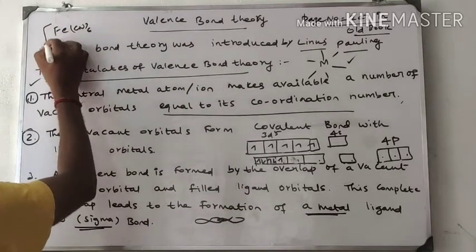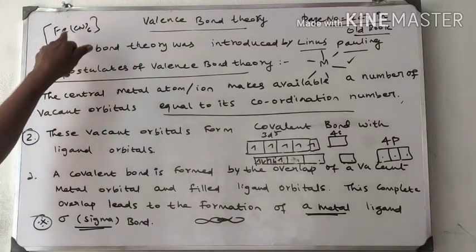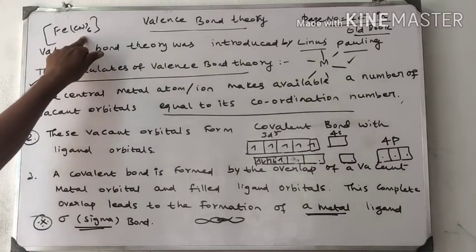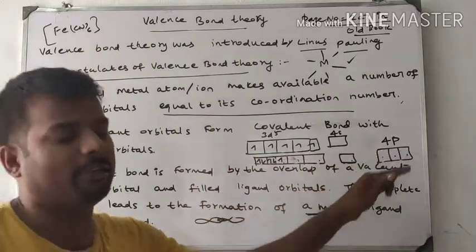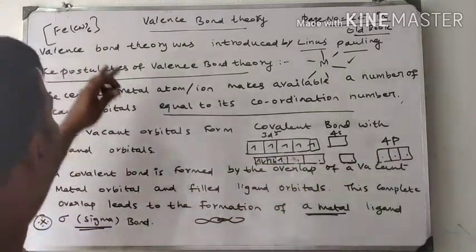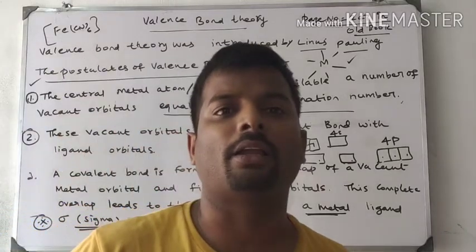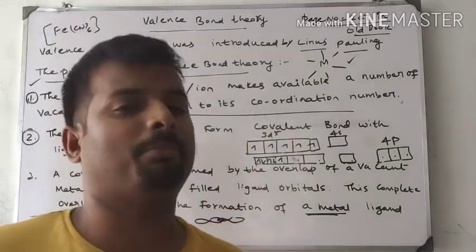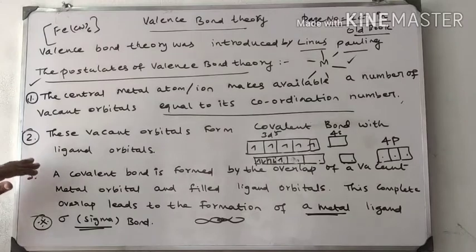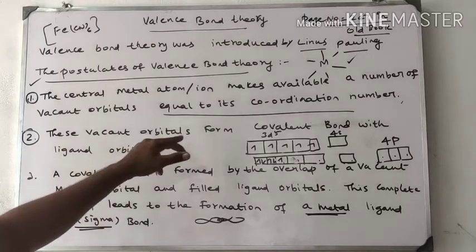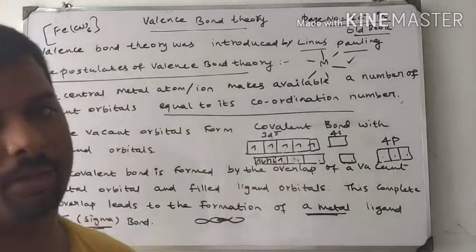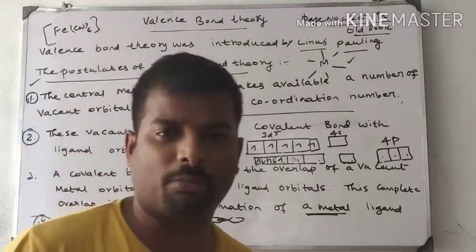Fe(CN)6. The coordination number of this central metal is 6, so it will make 6 vacant orbitals. Then only will the cyanide donate electrons and form coordinate covalent bonds. Next point: these vacant orbitals form a covalent bond. Covalent bond and coordinate covalent bond are the same.